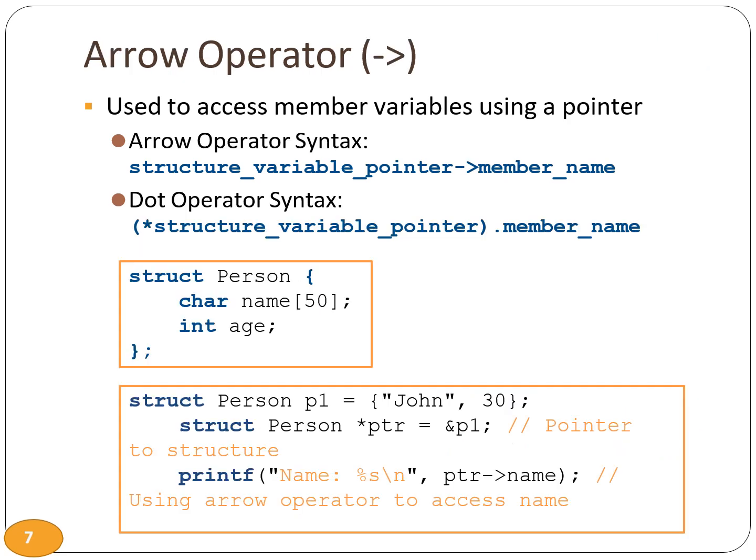When working with a pointer to a structure, using the dot operator to access members isn't feasible. The arrow operator enables direct access to structure members when working with pointers. Once accessed using the arrow operator, structure members can be manipulated like any other variables.